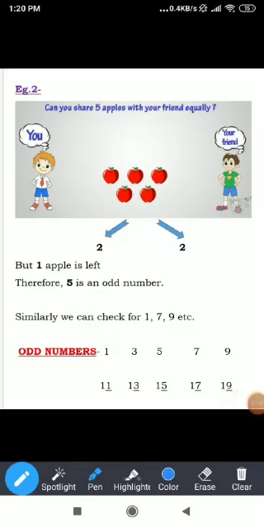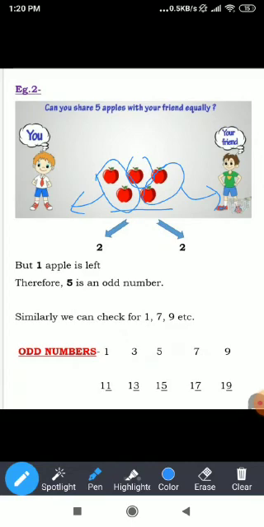Now, in example number 2, 5 apples are kept here between you and your friend. So the question comes, can you share 5 apples with your friend equally? Let's see. First, you will take 2 apples and keep them with you, and you will give 2 apples to your friend. But students, what about this apple? This apple is left. It means we are not able to divide these 5 apples equally between the two of you.